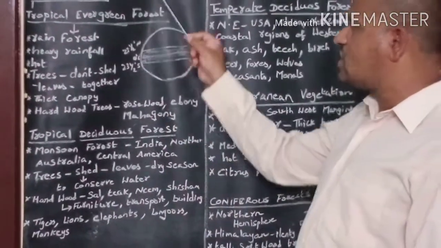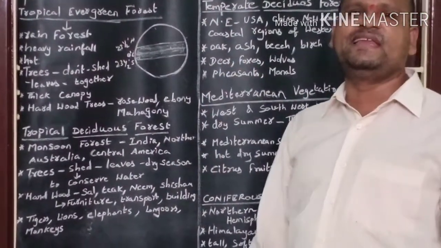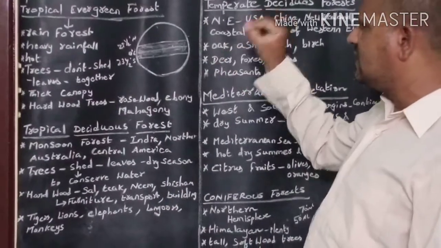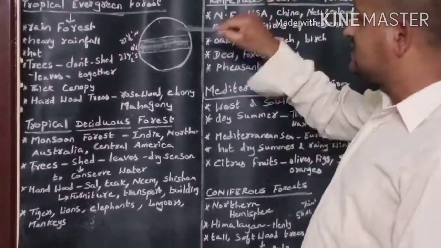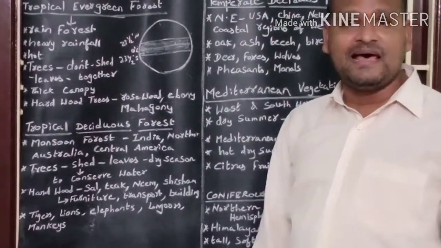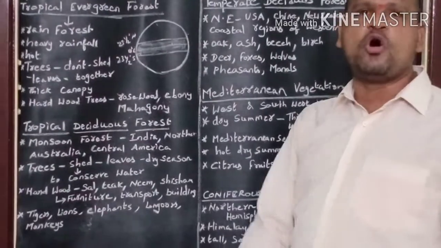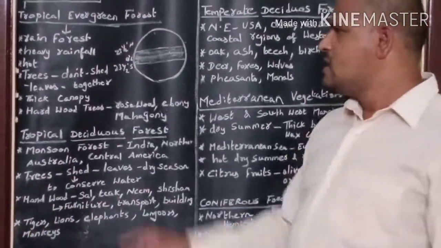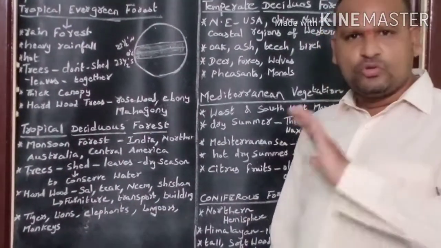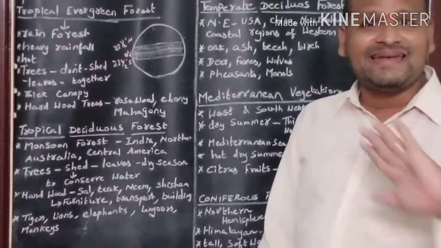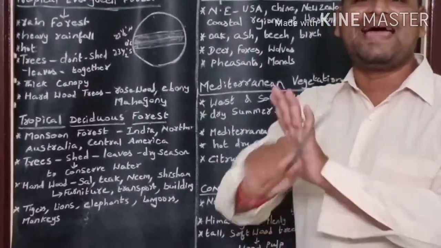Why is this forest called evergreen forest? The trees in this forest are evergreen in color. Why? The trees in this forest don't shed the leaves all together at a time.